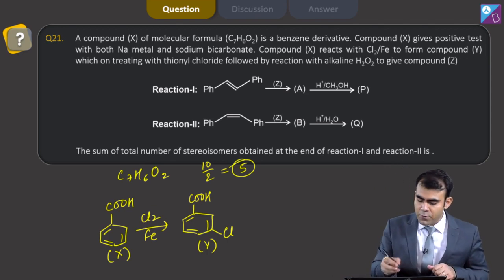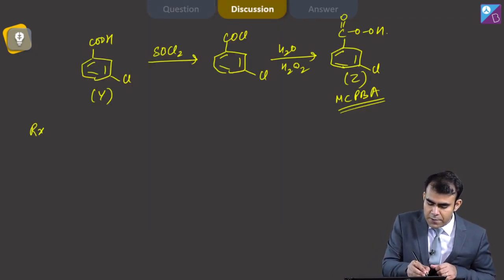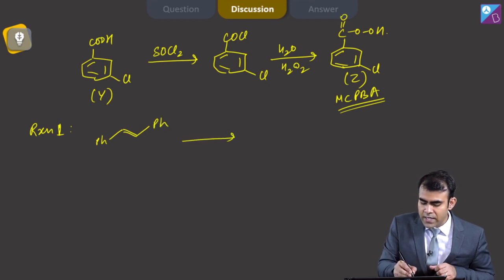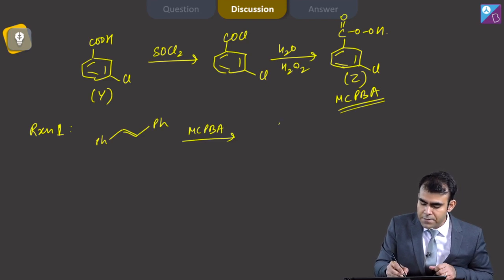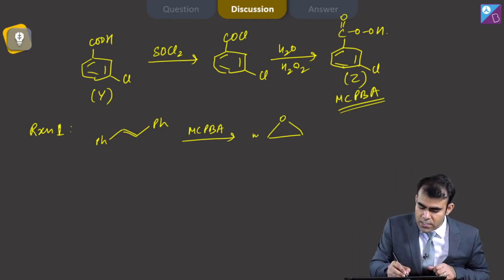So in reaction 1 we have a trans compound reacting with MCPBA forming an epoxide, and the stereochemistry will be retained. It means it is something like this.